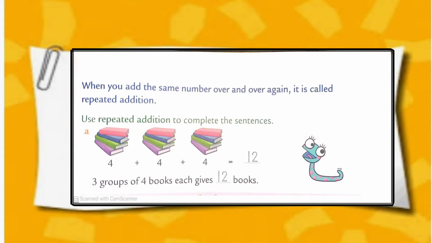When you add the same number over and over again, it is called repeated addition. One more time, when you add the same number over and over again, it is called repeated addition.